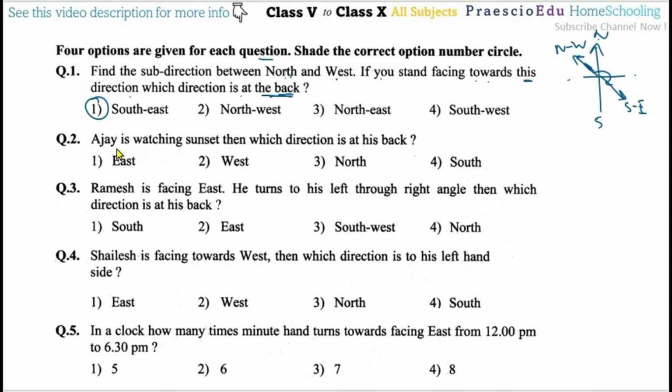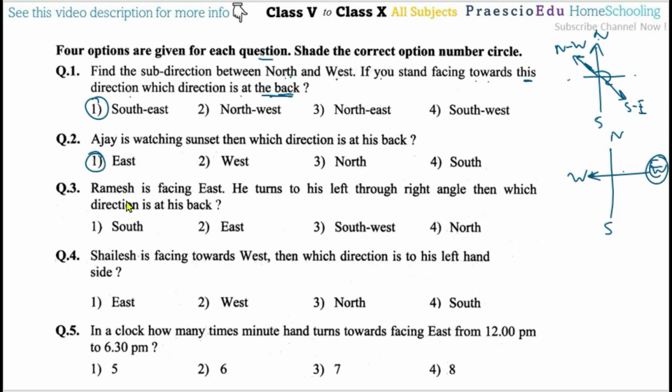Then question number 2: Ajay is watching the sunset, then which direction is at his back? Okay, so now northwest, sorry, northeast, and west is here, and this is the south. Sunset means he is facing this way; he is watching, meaning he is facing towards the west. Which direction is at his back? Opposite of the west is east, so east is the correct one, option number 1.